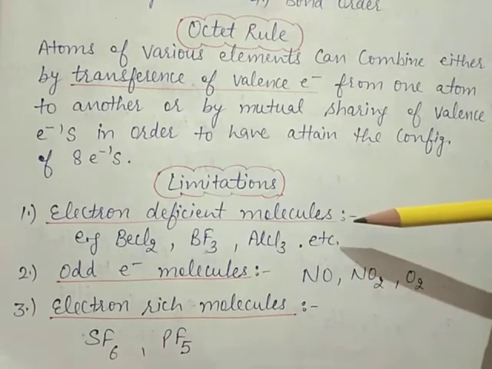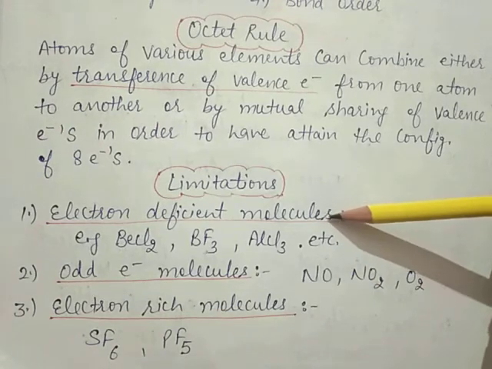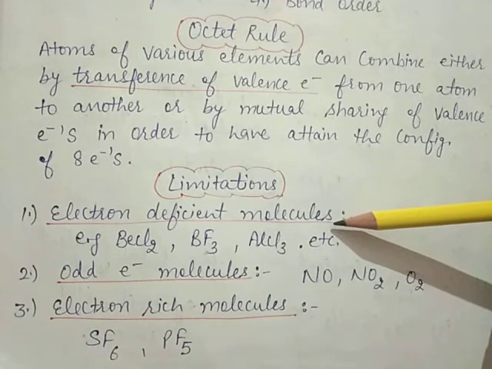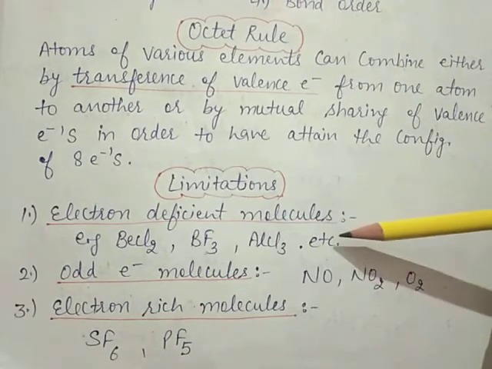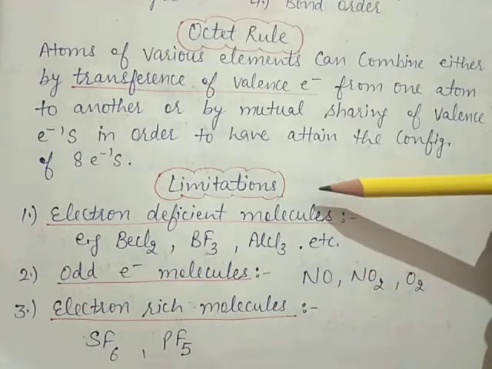So there are some molecules in which the central atom is surrounded by less than 8 electrons. It means the octet is incomplete. Octet means 8 electrons. So the elements having less than 4 valence electrons form the molecules of this category.